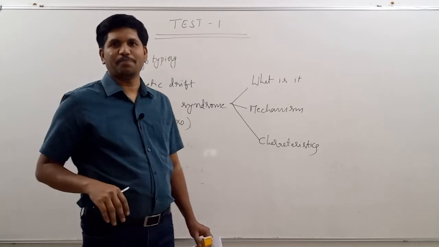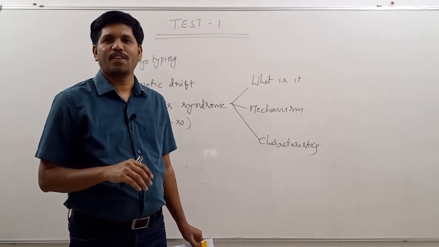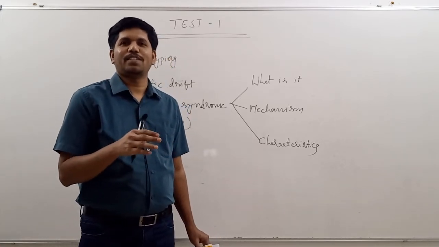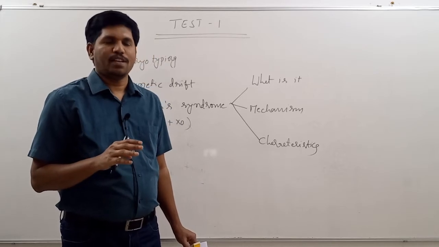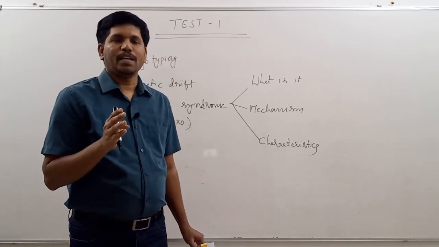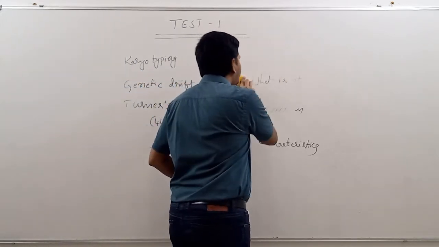After that, a mechanism. Here, many students, even my students also, even though I explain in class very clearly, are committing mistakes. See, whenever you are representing the mechanism of any chromosomal aberration, then you have to represent like this.